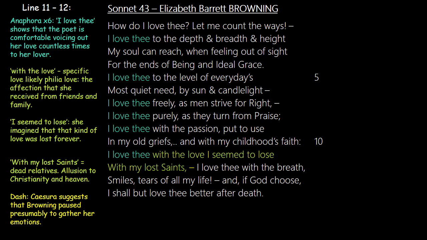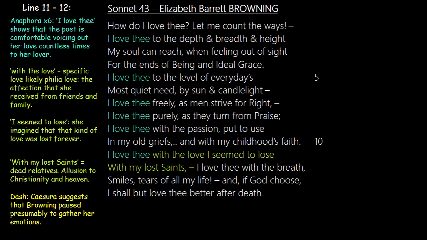With my lost saints. Again, she alludes to dead relatives. And she also alludes to Christianity, Browning's Christian faith. Because saints is what Christians are called when they die. And even before they die, Paul, for example, in some of his letters will allude to the saints that are in Ephesus. So even when you are alive and you believe in Jesus, you're spoken of as a saint.